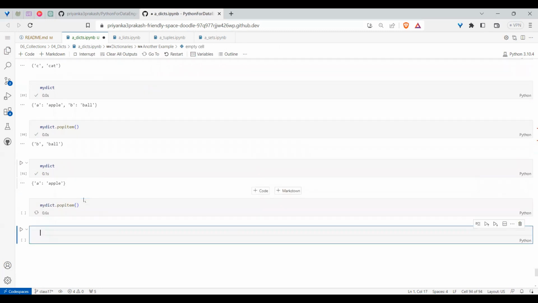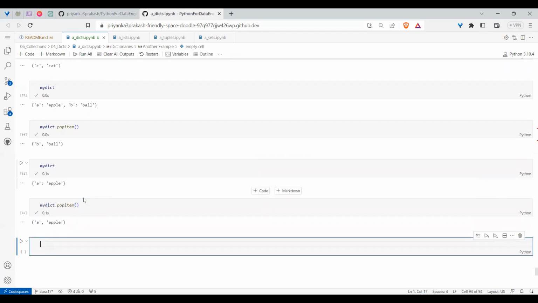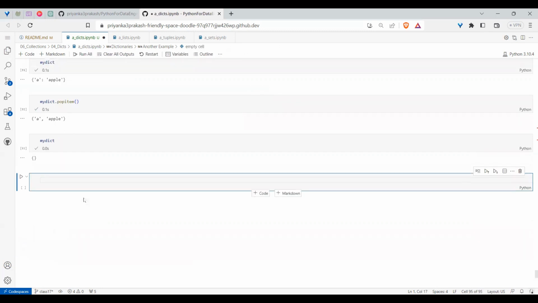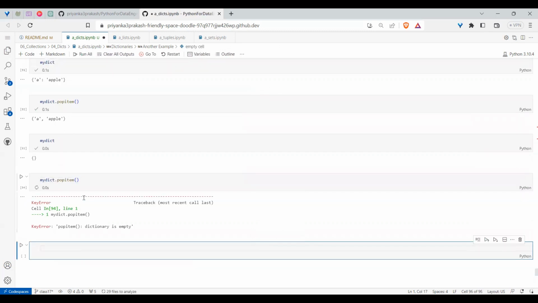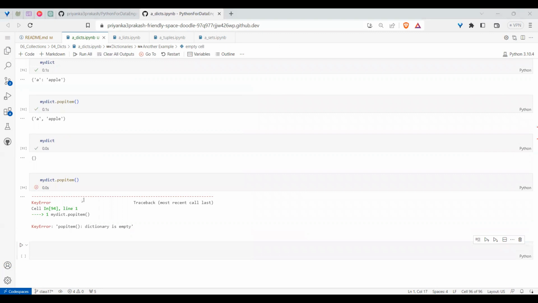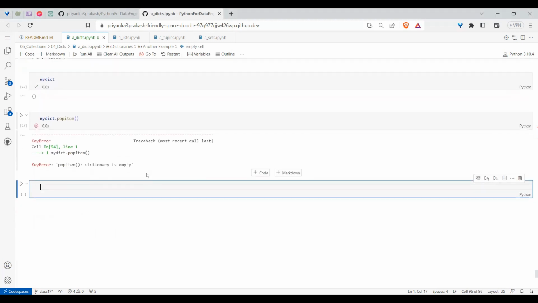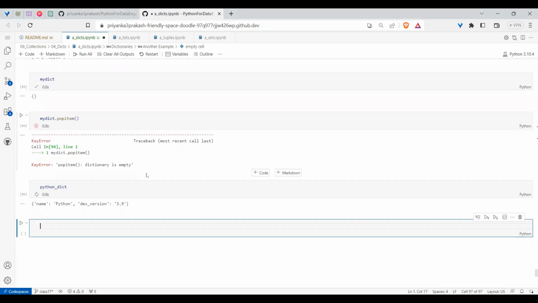And it has only one value, you can do a popitem. So your my dict will be empty. And if you do a popitem again, it will throw an error. Means for popitem also it should have some value, right? Similarly, alternatively, there is another way of deleting also. Let me take our Python dict back again.